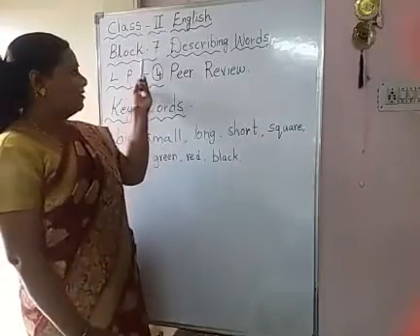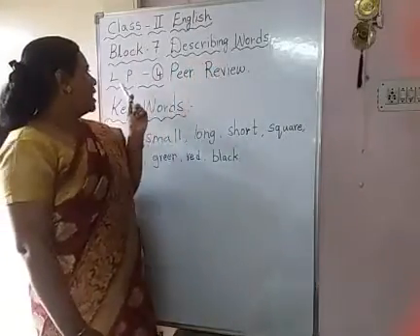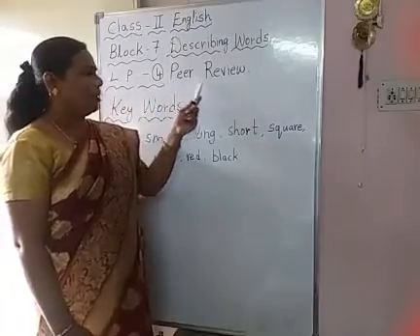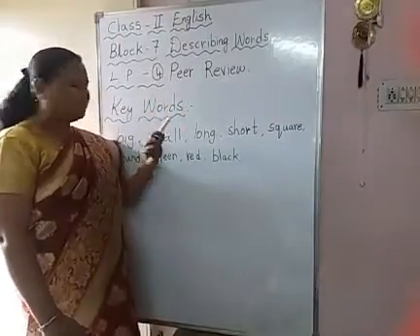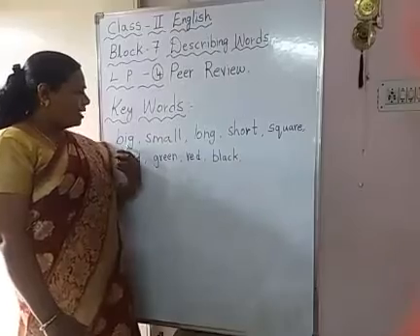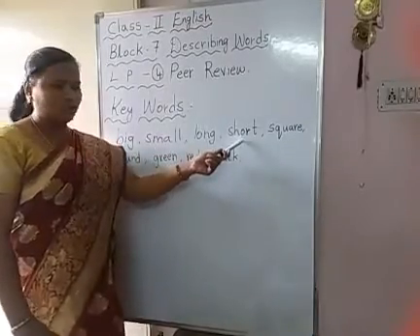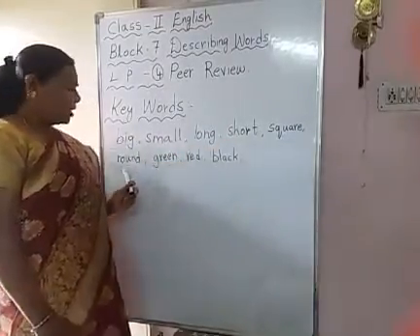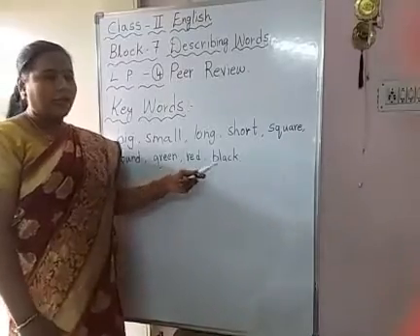We are in block 7, describing words. Lesson number 4, peer review. Okay children, keywords of the lesson are big, small, long, short, square, round, green, red, black.